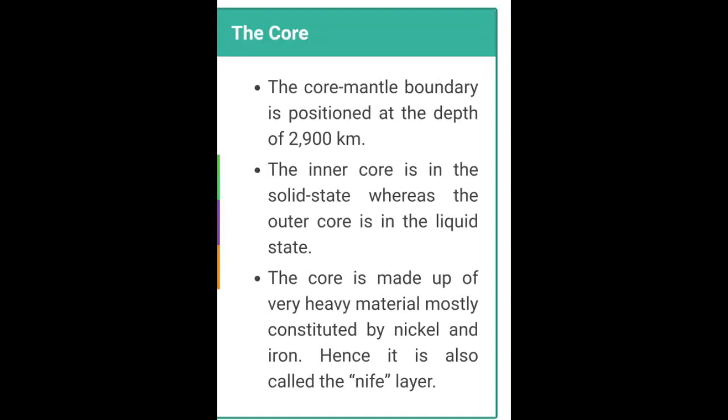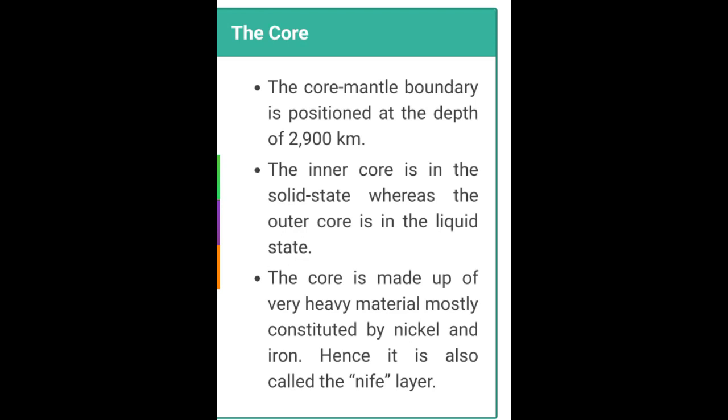Finally, let's read and understand the core after having understood the crust and mantle. The core mantle boundary is positioned at the depth of 2900 kilometers. The place where the core and the mantle meet is called the core mantle boundary, and its position is 2900 kilometers inside the earth.